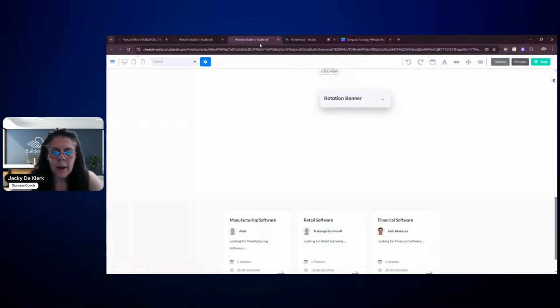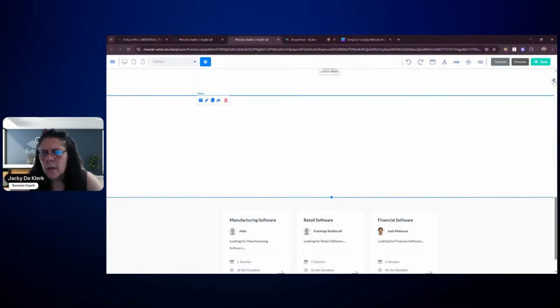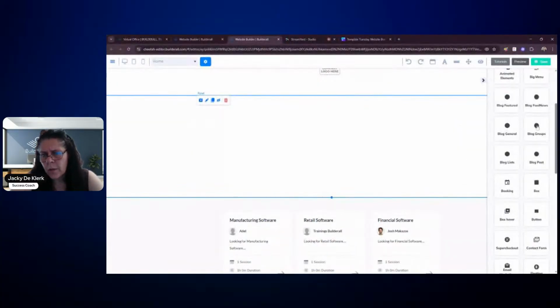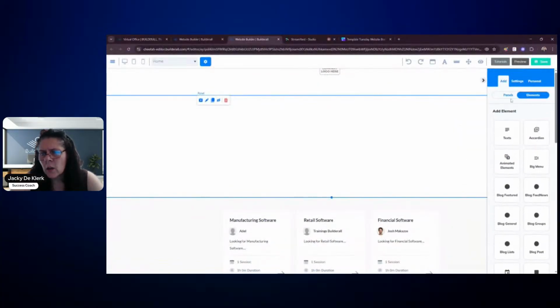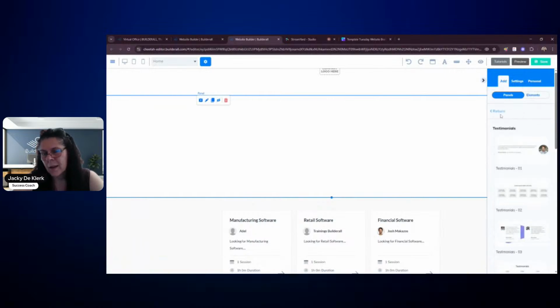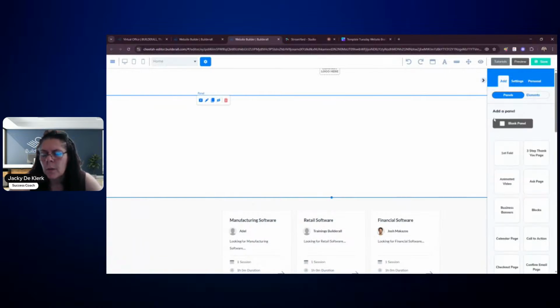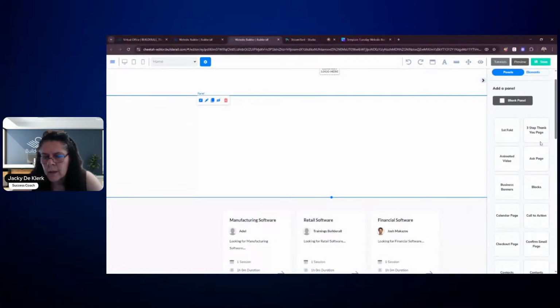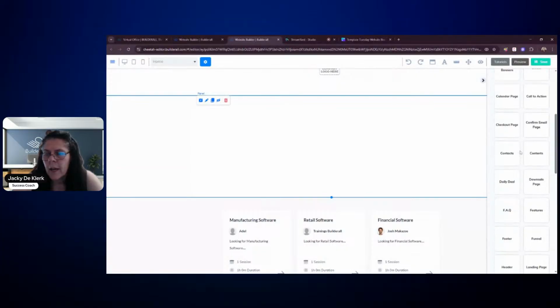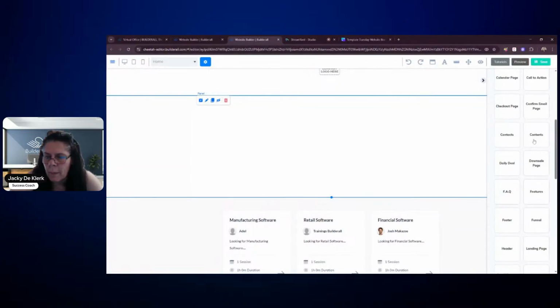So let's just go back. And before we jump in with that, let's take a look at what we've got under the panels. I'm going through the motions because sometimes you might find that there are already things available in the template area or in the panel area, and you don't have to go and replicate it.